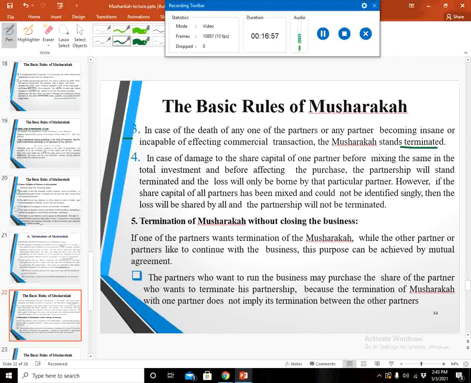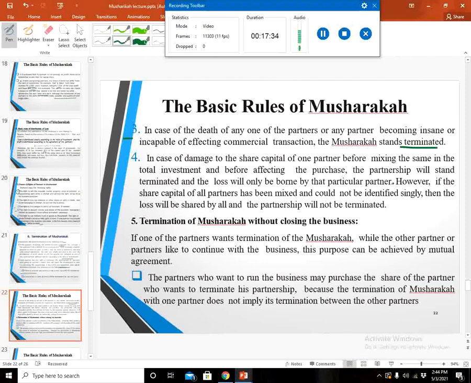Number 4. In case of damage to the share capital of one partner before mixing it in the total investment and before effecting the purchase, the partnership will stand terminated and the loss will only be borne by that particular partner. It means that everyone agreed to contribute some specific share in the capital for the musharaka business, but before mixing the capitals, the capital of one partner has been damaged or lost.